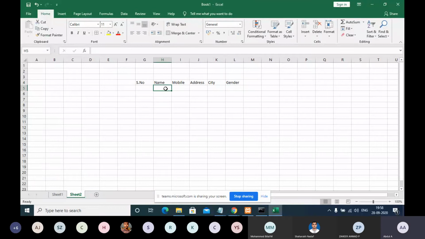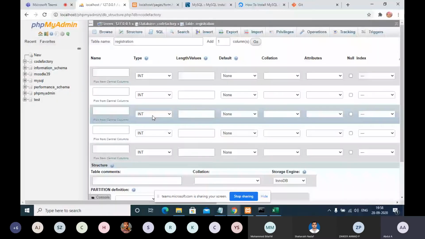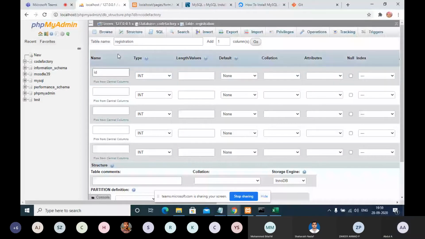For example, you put the name Muhammad Abdul, but the ID is very important. If you create a table without an ID number, that is useless, meaningless. So ID is very important in a normal report table or any table. Whenever you create a table, blindly you should put ID first.